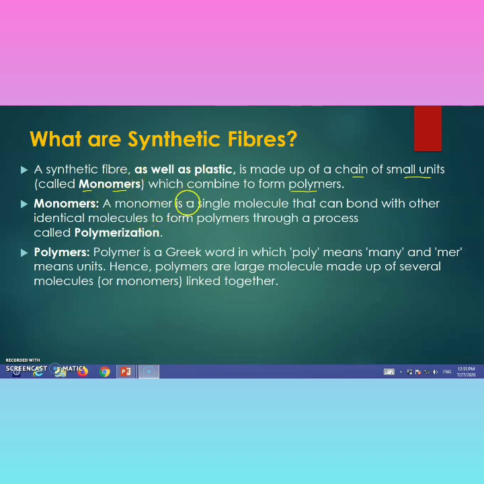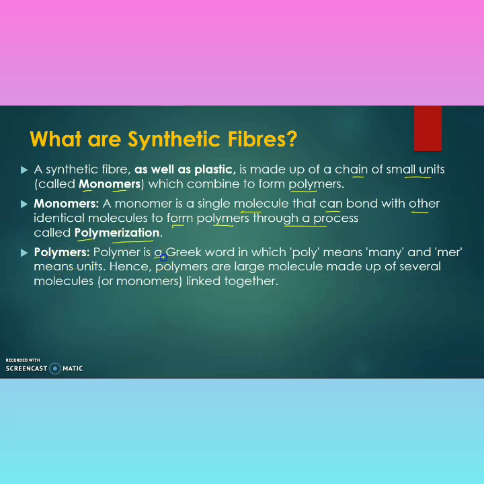Monomer is a single molecule that can bond with other identical molecules to form polymer through a process called polymerization.